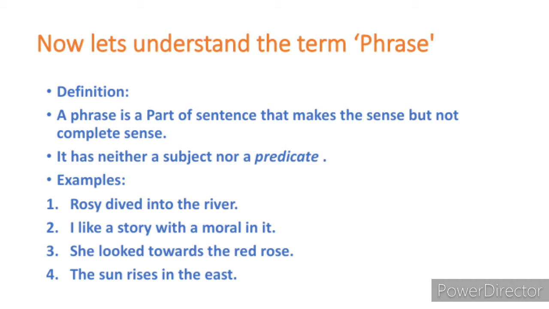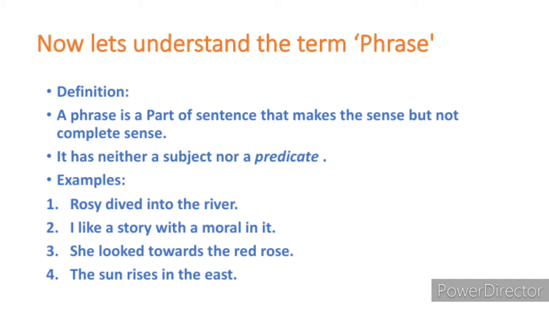Okay, so how do we prove it? What is a phrase? Let us see. Here some examples have been given below. The first example: Rosie dived into the river. In this example, into the river is the phrase because it doesn't have a subject and not even any verb.